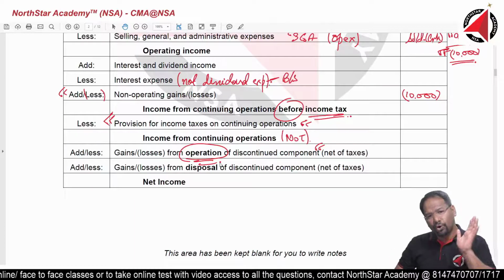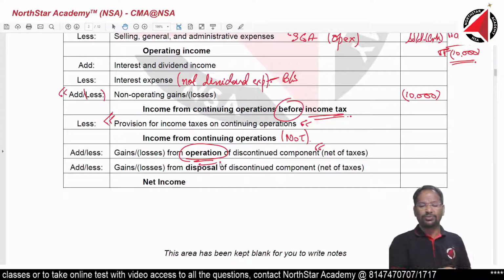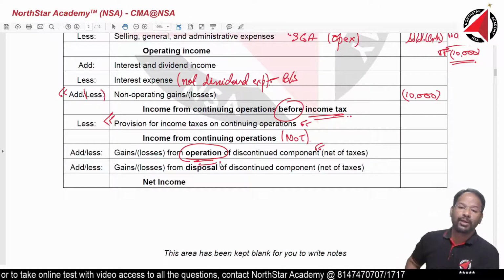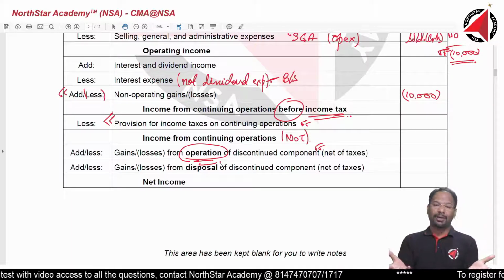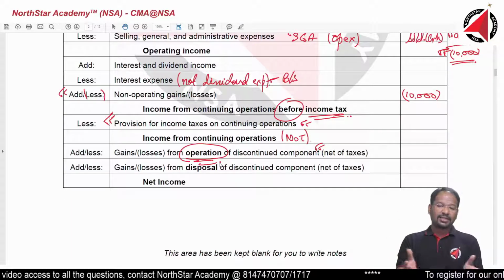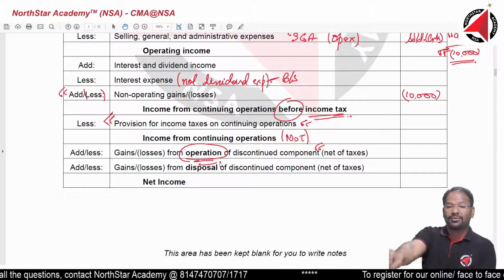Now, I have closed my beanbag business. There will be some machinery, equipment, assets which were exclusively used for beanbag manufacturing. But since I have discontinued the beanbag business, I want to dispose of those machinery, equipment, furniture, plant.